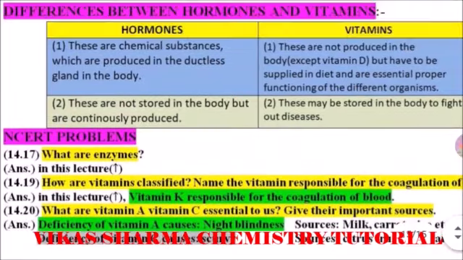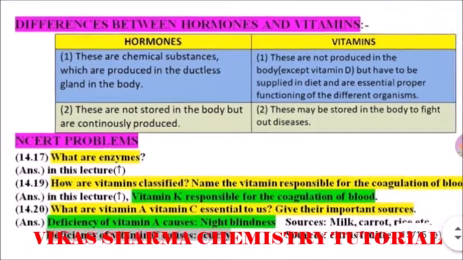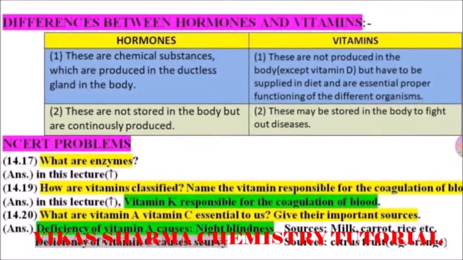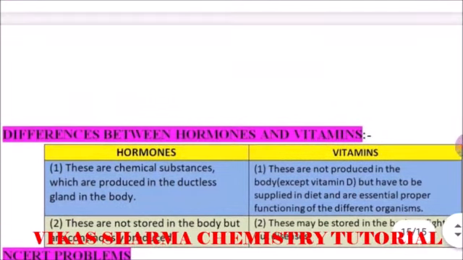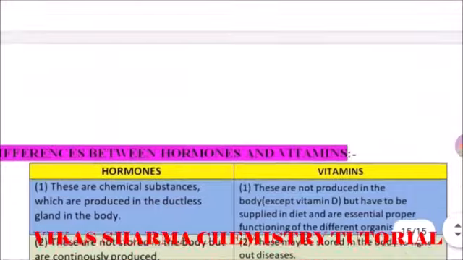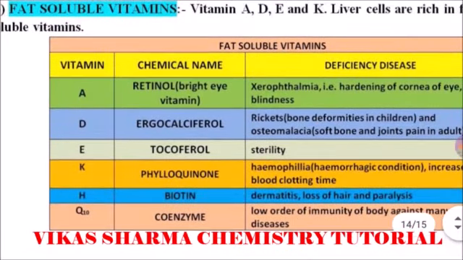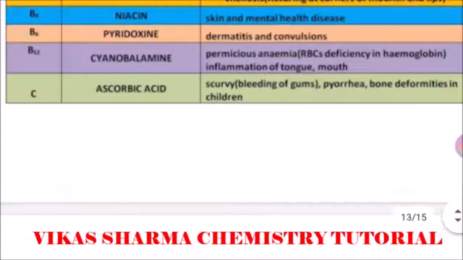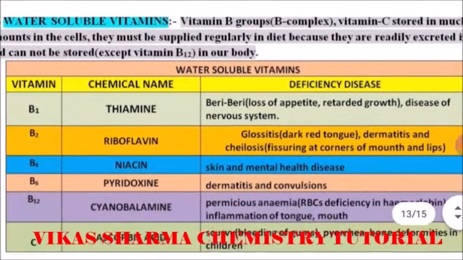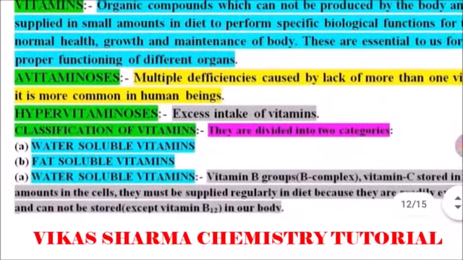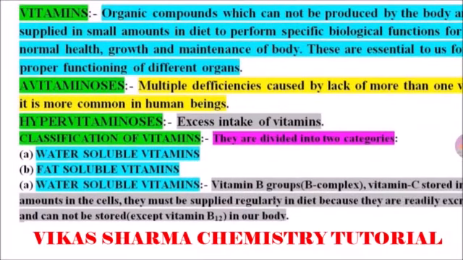So watch the video again, and by pausing you can easily see the explanation related to the particular topic. These are the differences between hormones and vitamins. The fat soluble vitamin table, the water soluble vitamin table, and the classification of vitamins, and the category of hypovitaminosis or hypervitaminosis, which is not good for our body.